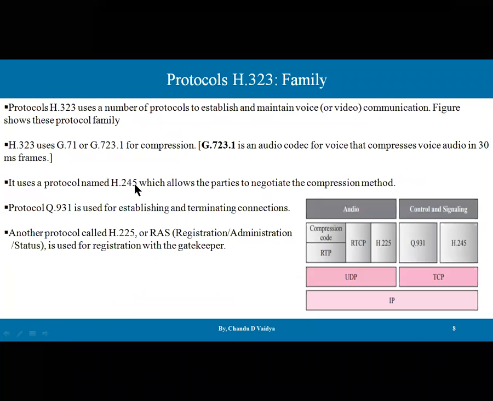Then what is the family of these H323 protocols? This is not a single protocol. It is a set of protocols, because single-handedly it is not possible to do this task. So how is it done?